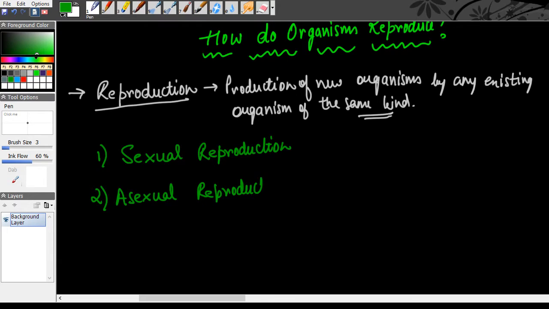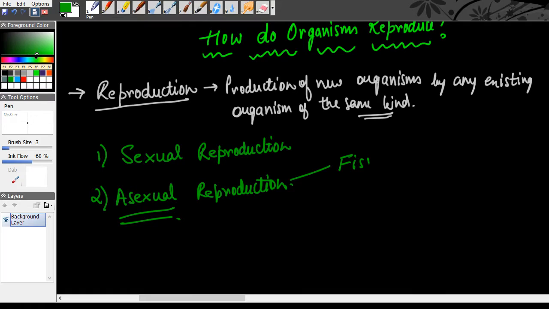The types of sexual and asexual reproduction are again very important, then the differences between sexual and asexual reproduction. The types of asexual reproduction are very important. The main types are fission, budding, fragmentation, regeneration, spore formation, and vegetative propagation. Sorry, that is six, not five. Six types of asexual reproduction. Just remember that.